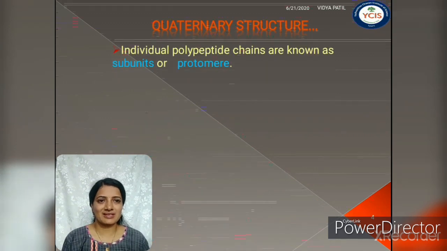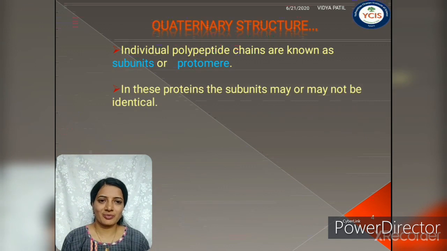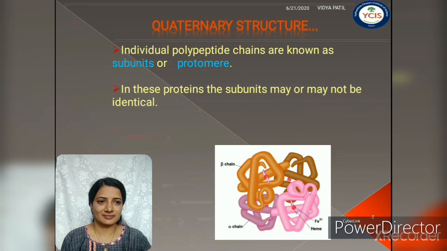Individual polypeptide chains are known as a subunit or a protomer in a protein. It has its own tertiary structure, but it is inactive. And these protein subunits may or may not be identical. As in this image, brown color means two identical chains and pink color means another two identical chains are present in the total combination of the protein. It is the hemoglobin structure.